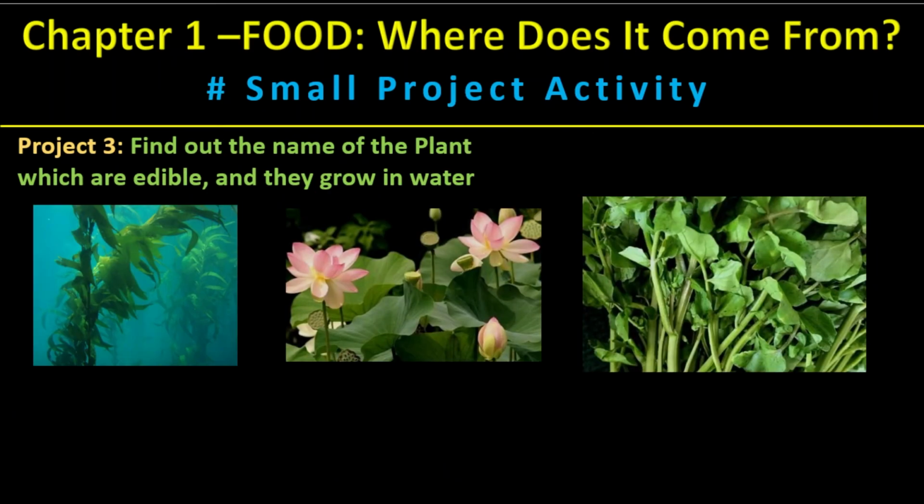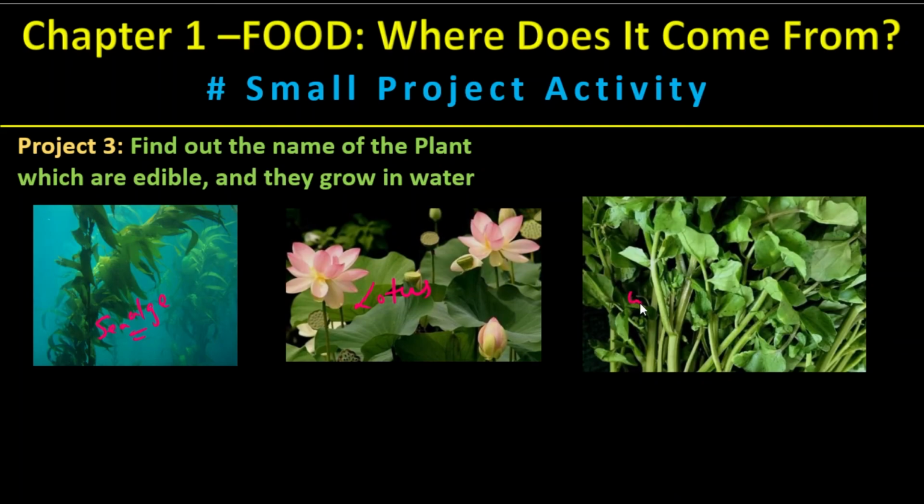Going to the next project activity 3, find out the names of the plants which are edible and grow in water. This is sea algae. This is a lotus.